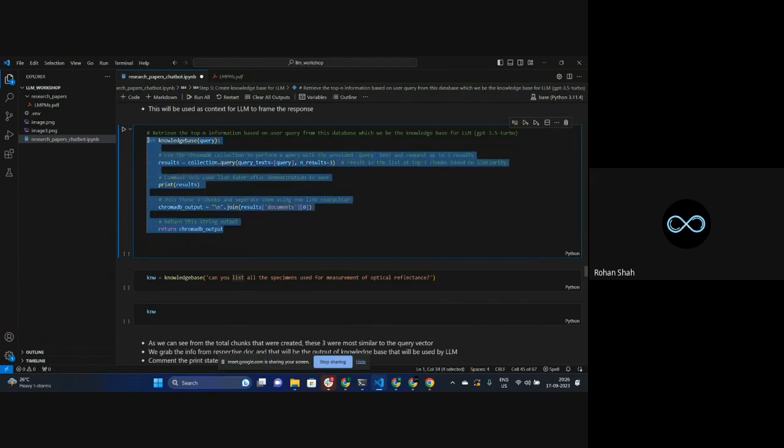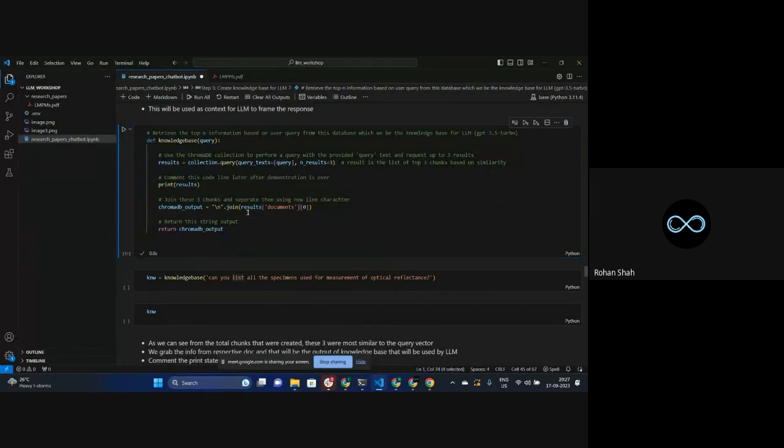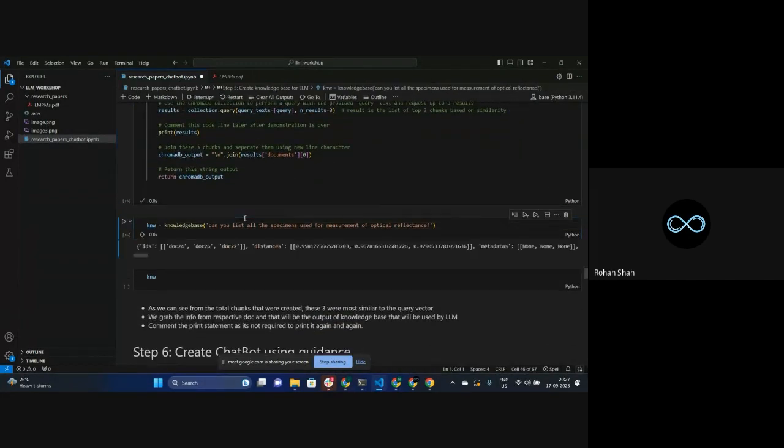Okay, so that's the knowledge base. All the data that ChatGPT, or not ChatGPT, but GPT 3.5 Turbo, should understand. So that's what this particular function is going to do. And here is an example of how it works. Once I've passed this particular data, you can see it gave me three different documents, document 24, 26, and 22. And the respective documents with respect to those IDs have been generated over here.